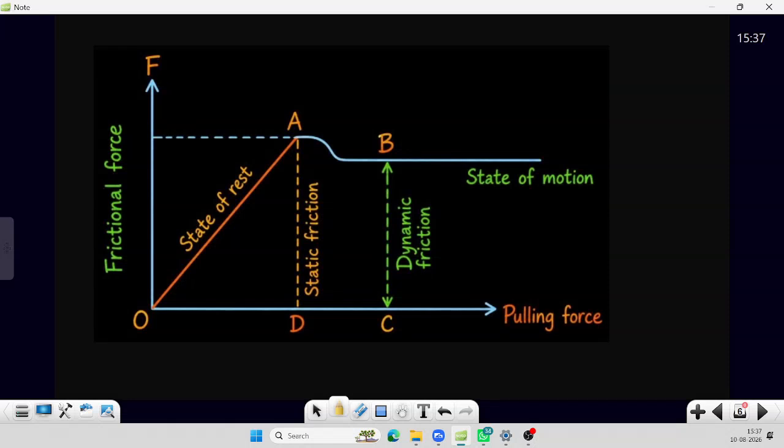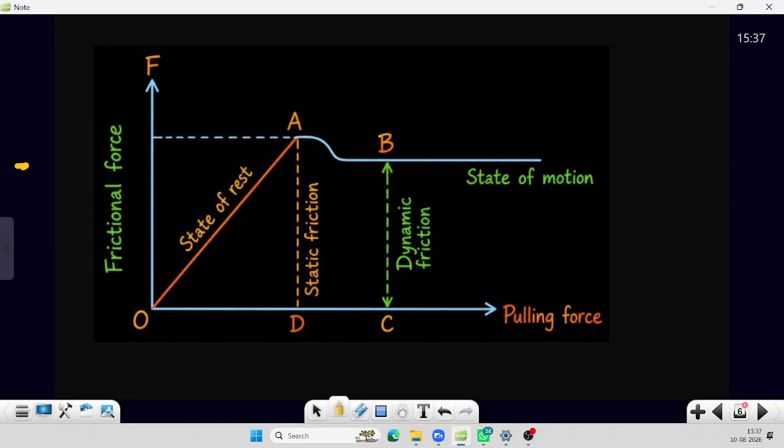See the graph between the frictional force and the pulling force. You might recollect that when we apply some force, 1 Newton, 2 Newtons, slowly increasing the force, let us say this object can move for a force of 8 Newtons.